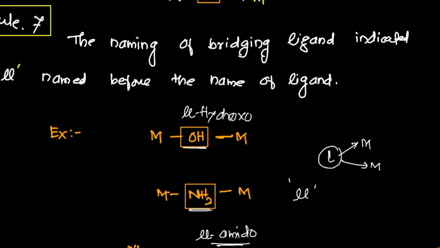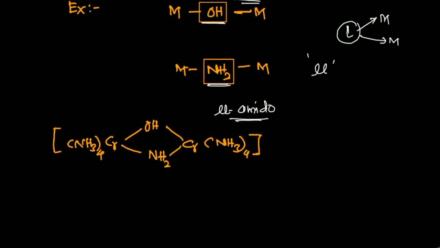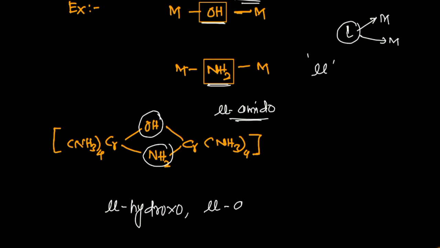These are the names of the bridging ligands. Now I have this complex, NH3 four times, Cr, then OH and NH2. This OH and this NH2 are the bridging ligands, and the rest of the complex remains. So here I must mention mu hydroxo, comma, mu amido, and the remaining things are similar.